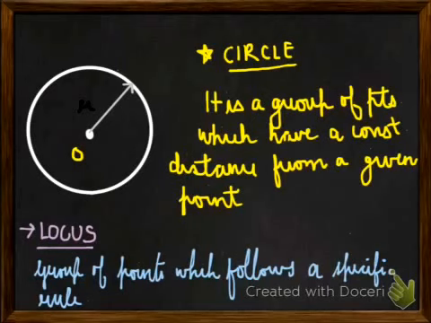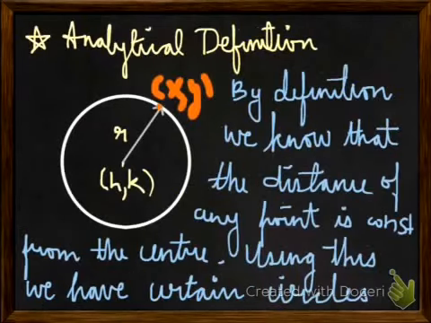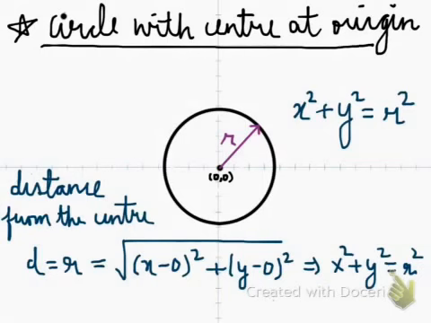And let us look at the equations of a circle, which is the only thing we will be doing today. First of all, the analytical definition of a circle. By definition, we know that the distance of any point is constant from the center, and using this, we have certain predefined circles. First of all is a circle with its center at the origin. As you can see in the graph, I have made a circle with its center at the origin and a radius equal to r. And its equation is x square plus y square equal to r square.